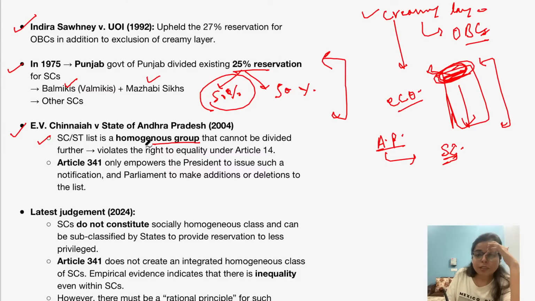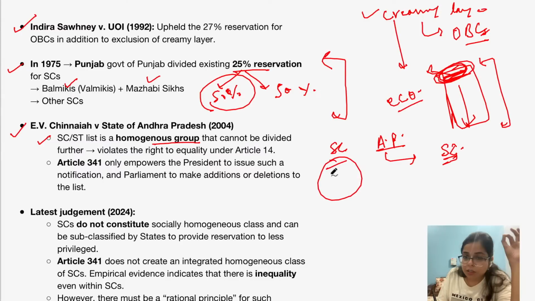So the Supreme Court said that this scheduled caste is a homogeneous group, so a state government does not have power to subclassify them, and if a state government does this, there is a violation of right to equality under Article 14. And also the Supreme Court said that there is Article 341, which we already discussed, and this article only empowers the President to issue such a notification, and only Parliament can make additions or deletions to the scheduled caste list. So the state governments do not have any power for subclassification of scheduled caste or scheduled tribe.